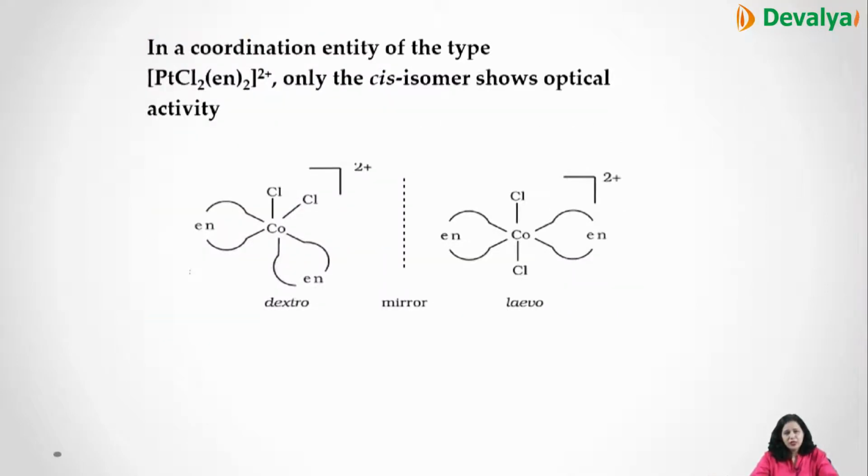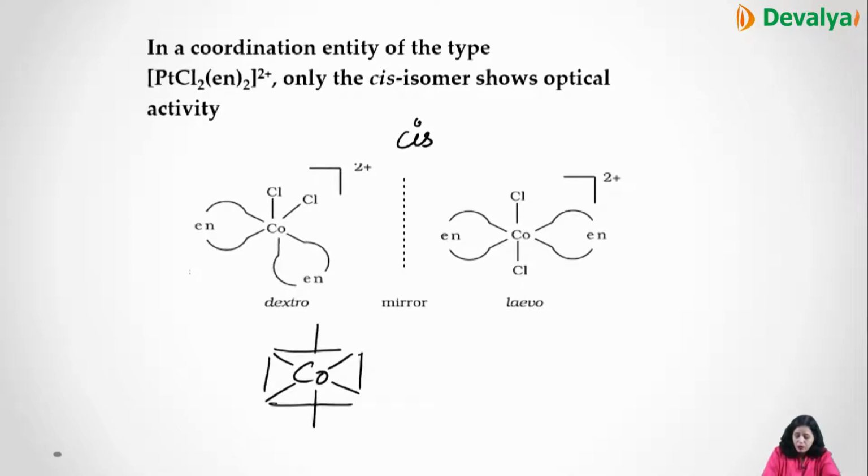Now in the coordination entity, like suppose PtCl2(en)2. In this they are asking to draw the optical isomers of cis and trans. Like in this case, this is cis. This you can write like this. Suppose I am writing a compound like cobalt, like this, Cl, Cl, en, and this is en, right?